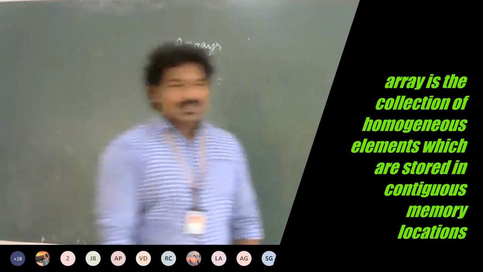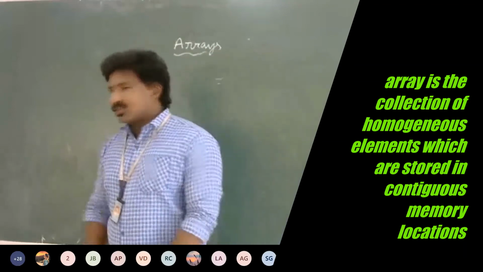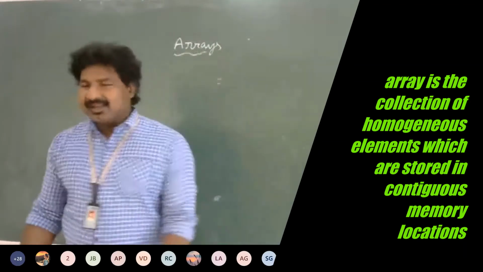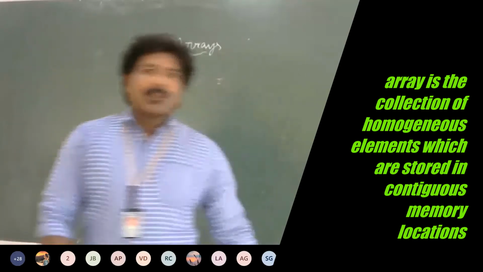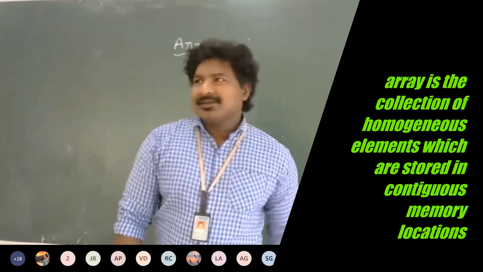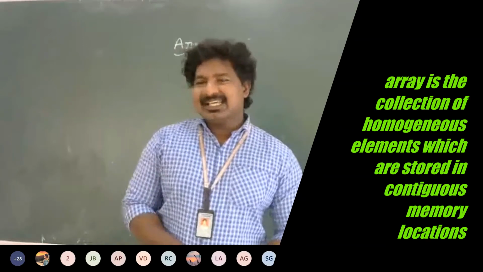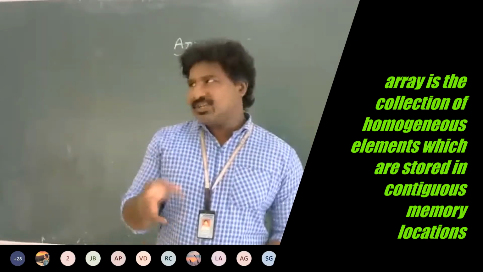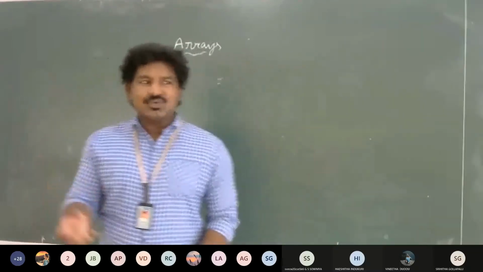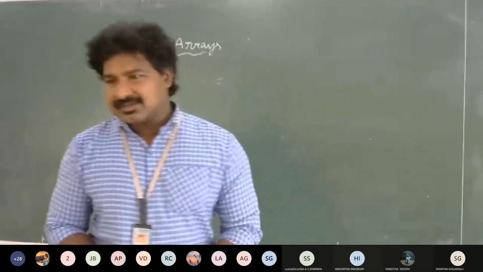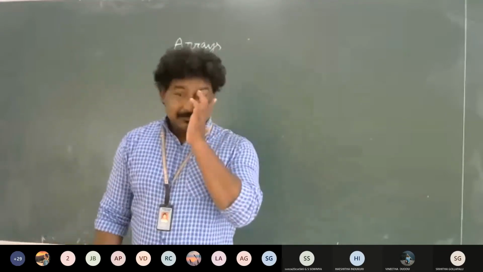Write down: an array is a collection of homogeneous elements, H-O-M-O-G-E-N-E-O-U-S, homogeneous elements which will be stored in contiguous memory locations. Contiguous, C-O-N-T-I-G-U-O-U-S. Contiguous memory locations.